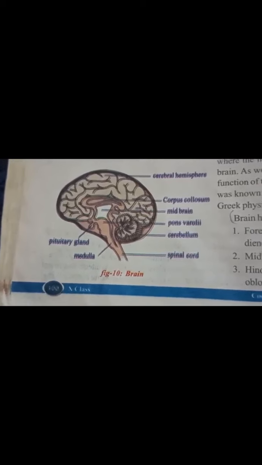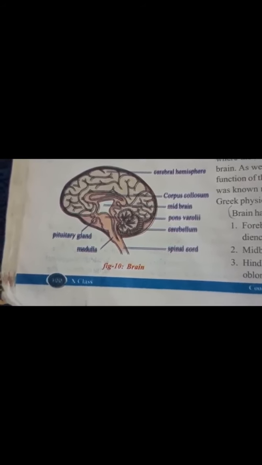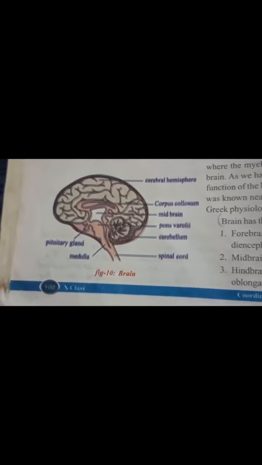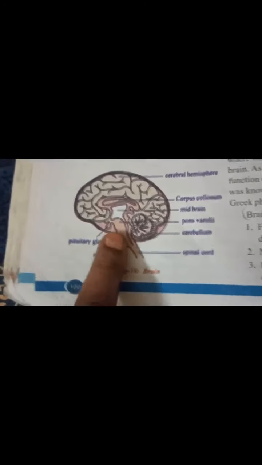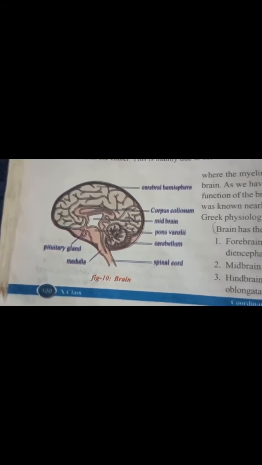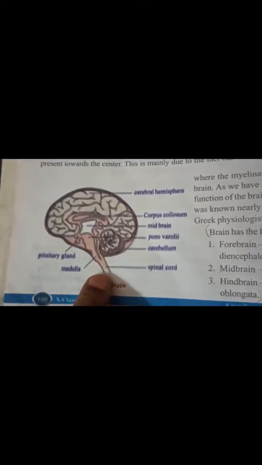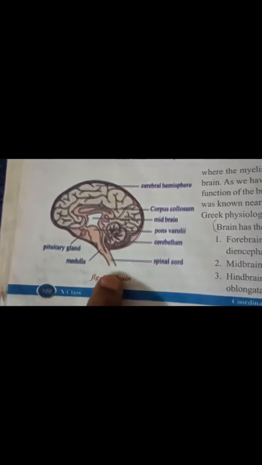Yes, the bridge of varolii. That means it is a bridge, a part of the brainstem. It forms the major structure in the upper part of your brainstem, which starts here and continues through the spinal cord.